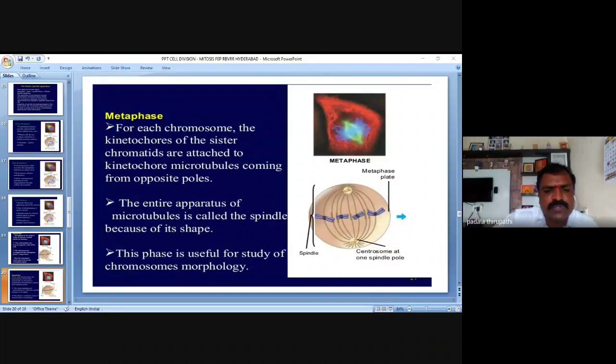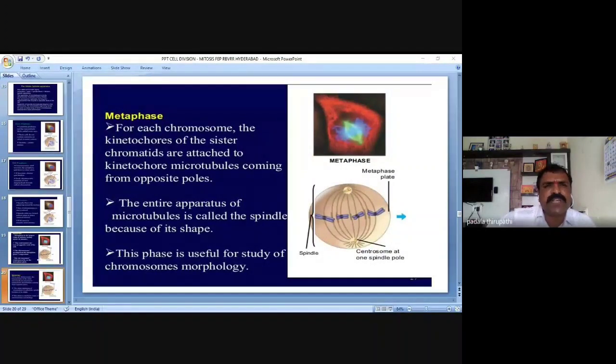Then this phase is useful for the study of chromosome morphology. We know that in mitosis, which type of material can we use for the chromosomal study of mitosis? Onion root tips, you know, onion root tips.